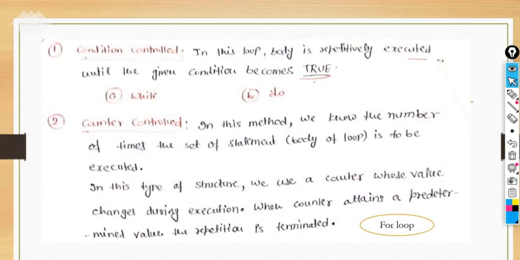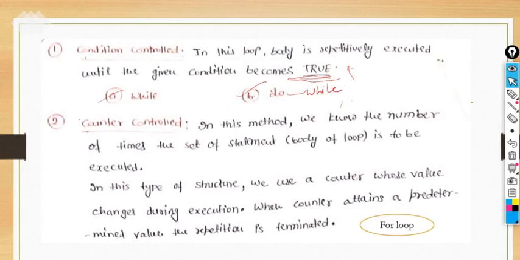Who will decide? The condition will decide. If the condition is true, then you will get the entry point. Otherwise you have to take the exit directly; you cannot enter. So that's the main theme. Okay, so two types, while and do while.